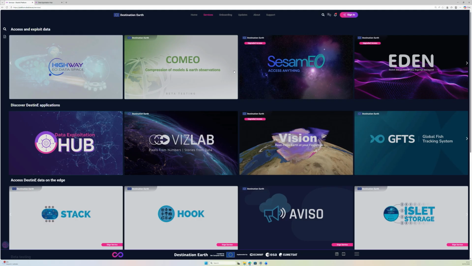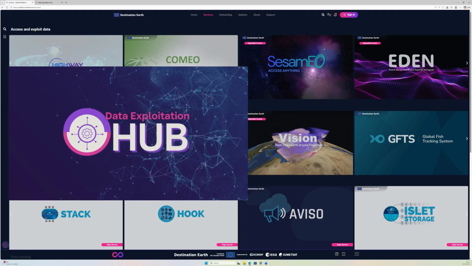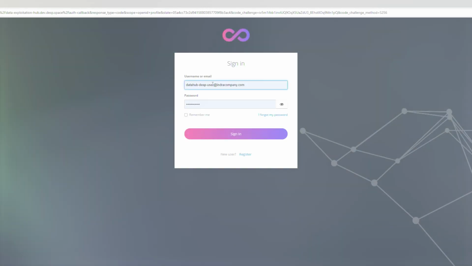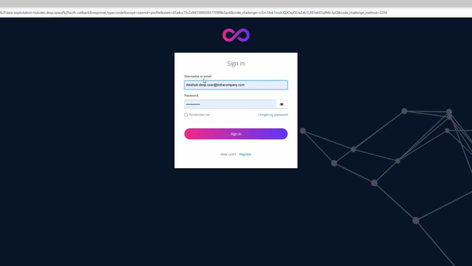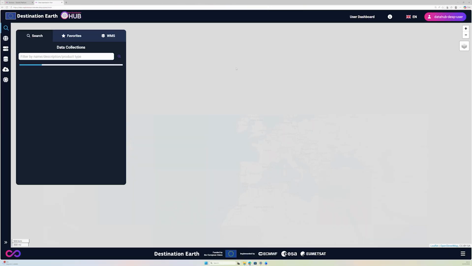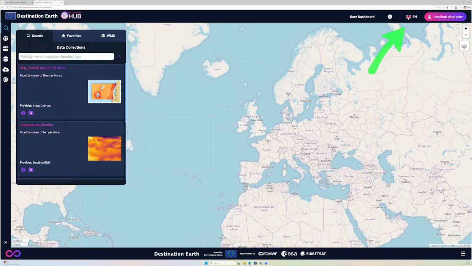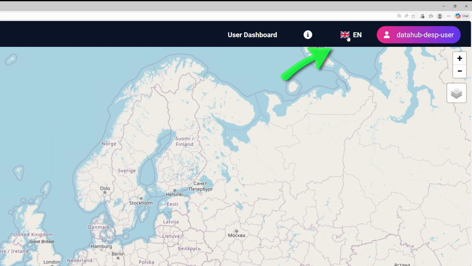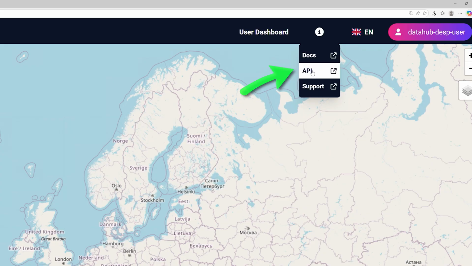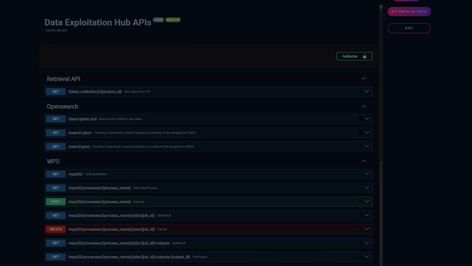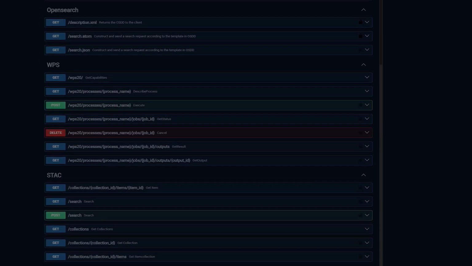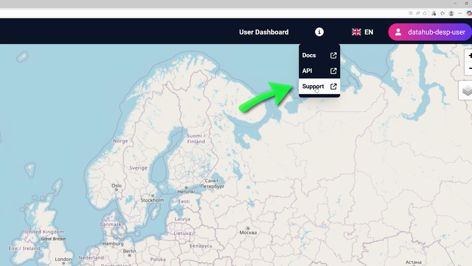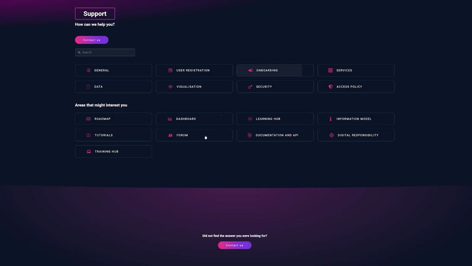In this video, it is presented how to engage to the service via human web user interface, where any user shall be authenticated using the DestinE user account previously created. From the interface, you can change the language, consult the documentation, explore the API in Swagger format, and reach the platform support page at any time.